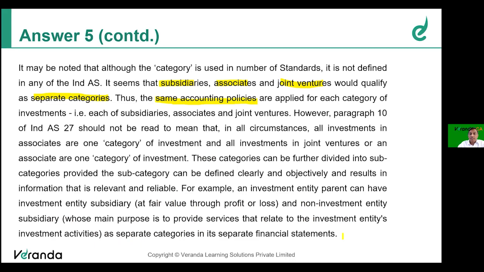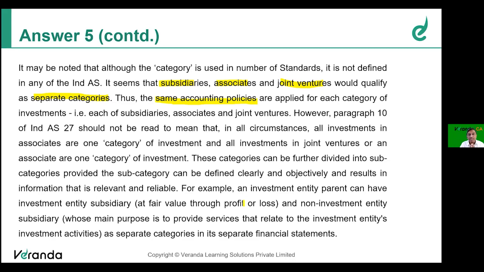So if the investments belong to different categories, then different accounting policies can be followed. But from the reading of Ind AS 27, you can conclude that all investment in associate, joint venture, or subsidiary need not be one category.